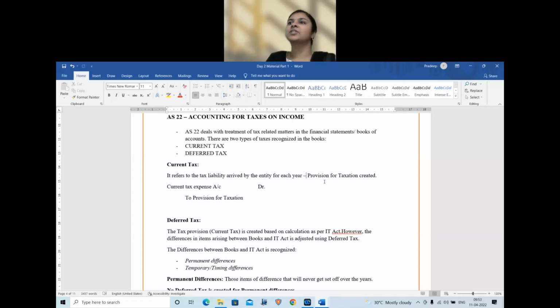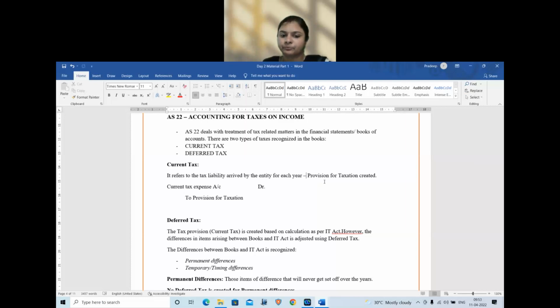Now, we calculate the profit as per books of accounts. So tax also, if it is as per books of accounts only, matching concept is followed. Else matching concept is not followed. So to ensure that this match is achieved, we are going to find out what are all the differentiating factors. What are all the factors that cause the difference between income tax law and the books of accounts? And for that, we will calculate the tax impact. And that tax impact will be accounted as deferred tax. This is the concept behind deferred tax in a nutshell.